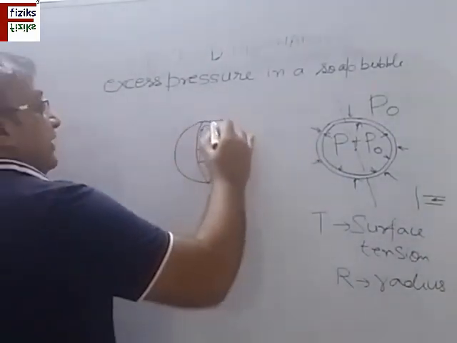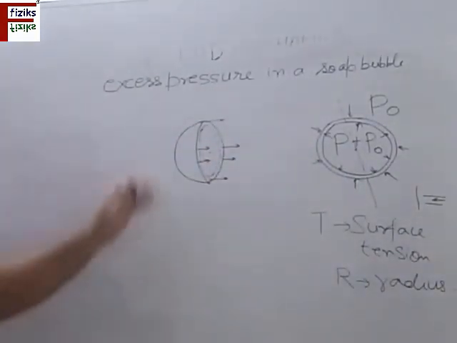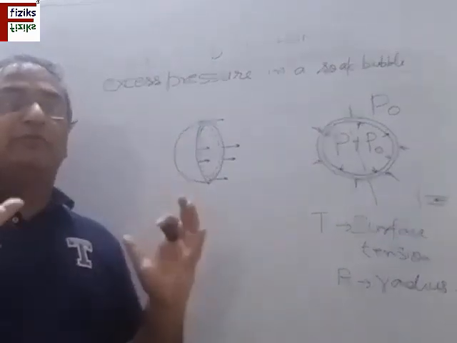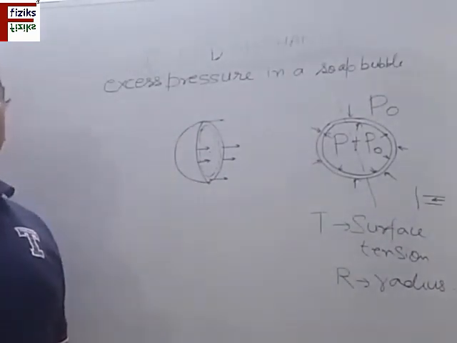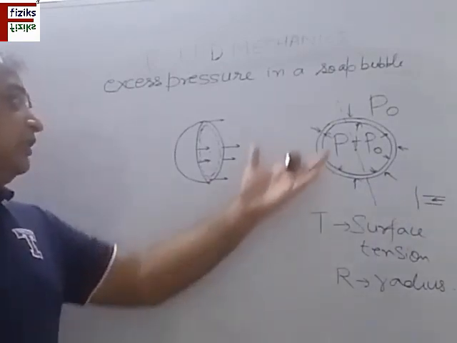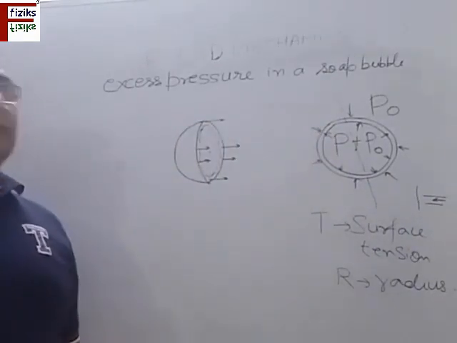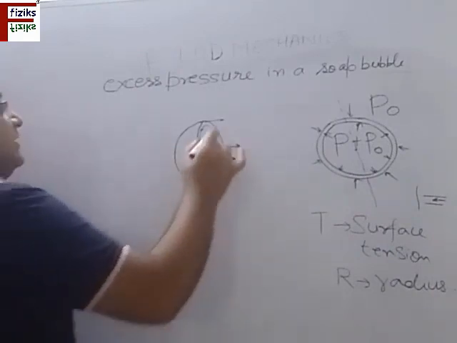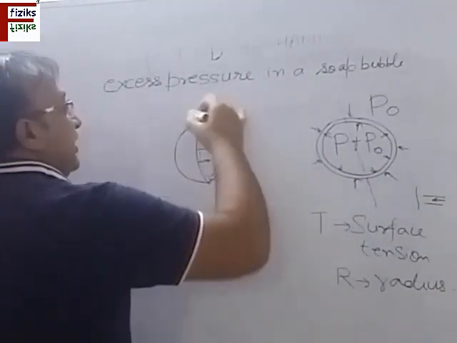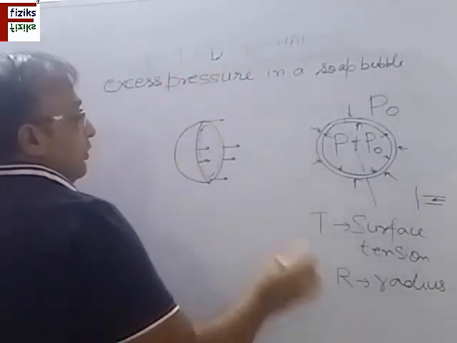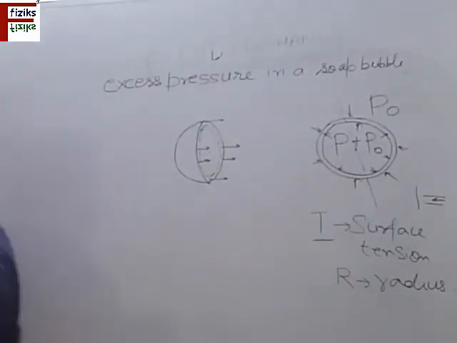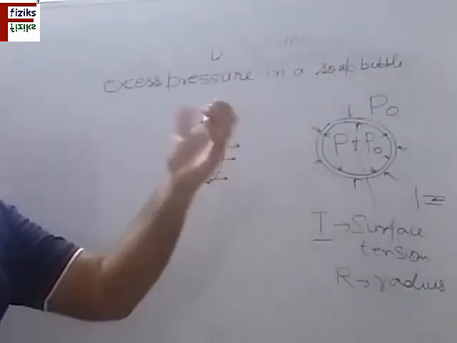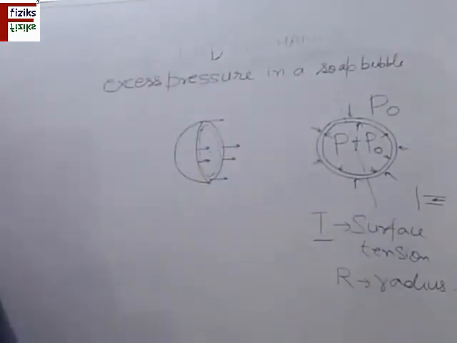So on this surface, as you know, this surface tries to acquire minimum surface area, which is the property of surface tension, and minimum surface area is possible in the case of a sphere. So on this surface, the surface tension force is acting along the circumference. We know that this surface tension force is acting on the length, so we measure it per unit length.